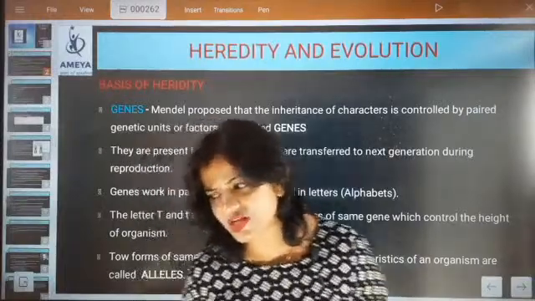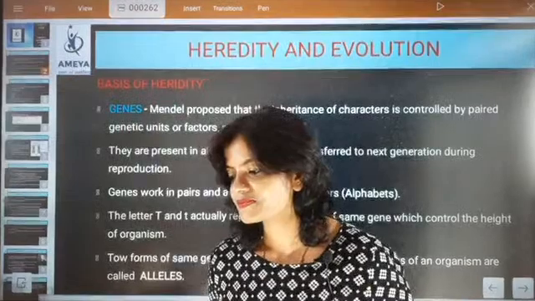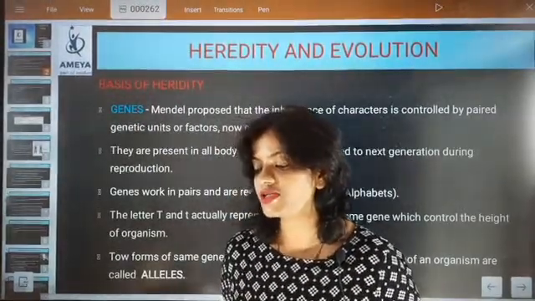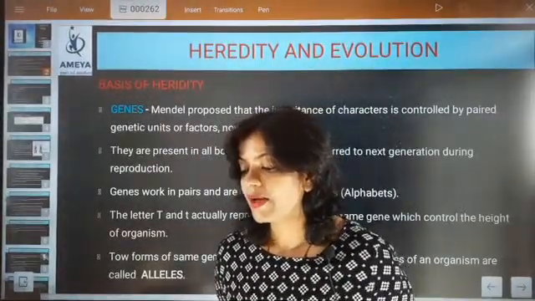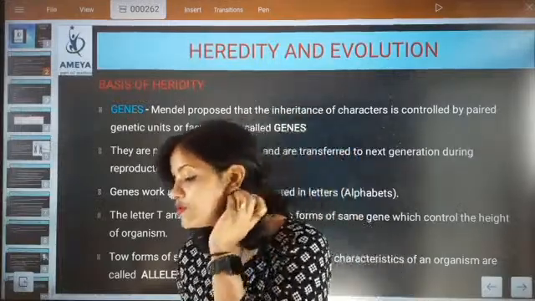Absolutely correct. The germ cells. Kamya says germ cells. Akshay says both. Okay.